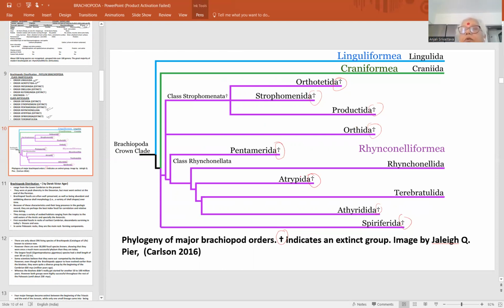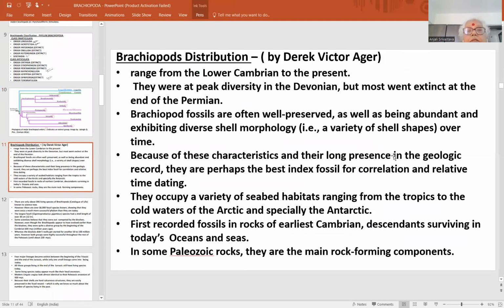Only the living forms are Lingulata, Craniformea, that is Craniida, Rhynchonelliformea, that includes the Rhynchonellida and Terebratulida. These are the 2 orders of major crown-clade Rhynchonelliformea. So 1, 2, 3, 4, 5. Only 5 orders are living orders. All other orders have become extinct. So with this ends the classification. Let us see the brachiopod distribution. This view that we are discussing here has been described by Derek Victor Ager.